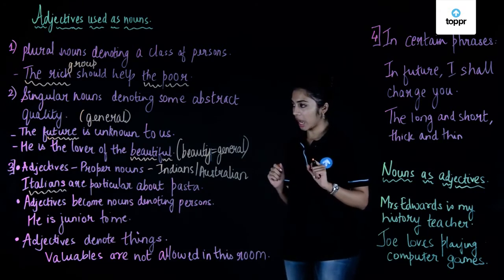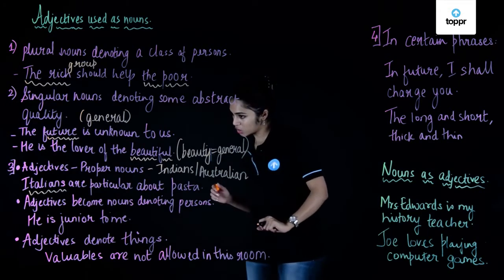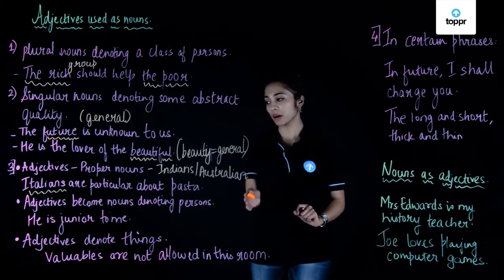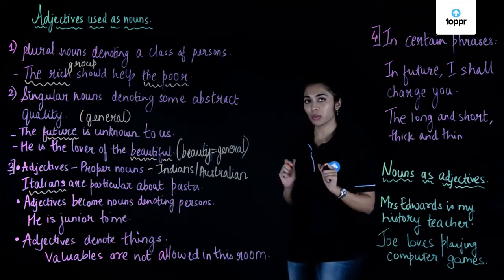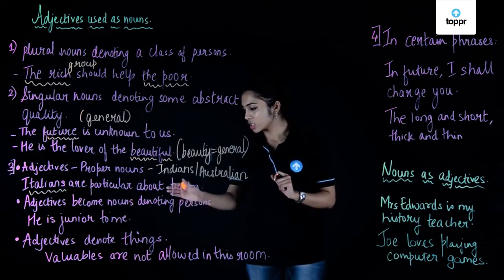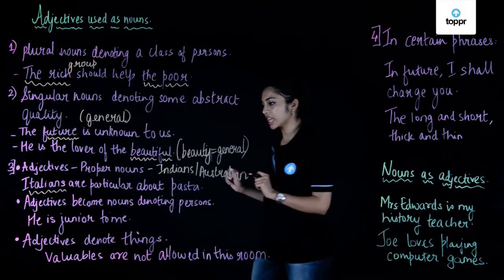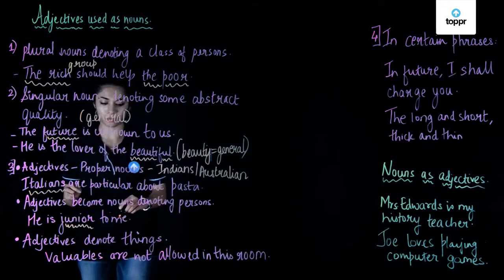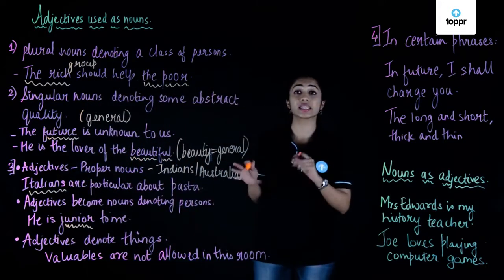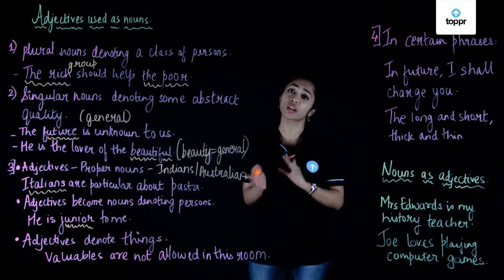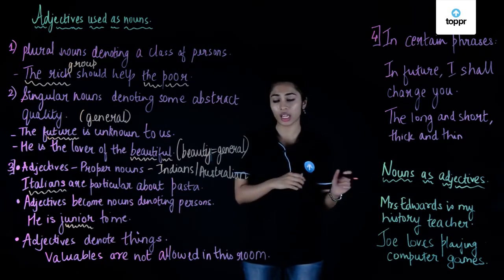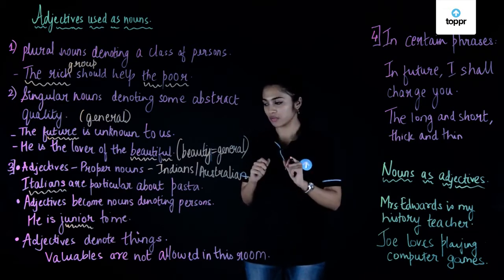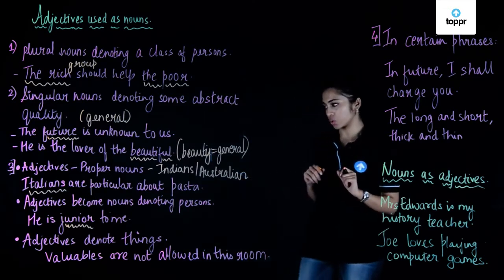Well, let's look at the next rule, which is adjectives become nouns when denoting persons. Let's understand this better with the help of an example. He is junior to me. So when I say he is junior to me, the word junior here is used as a noun. Similarly, if I say he's senior to me or he's subordinate to me, I'm using these words as nouns and not as adjectives. Let's look at the next rule.